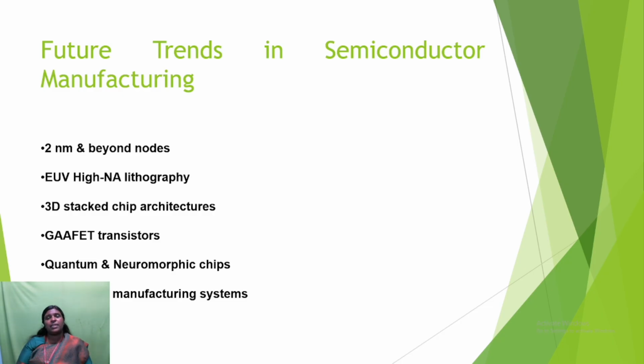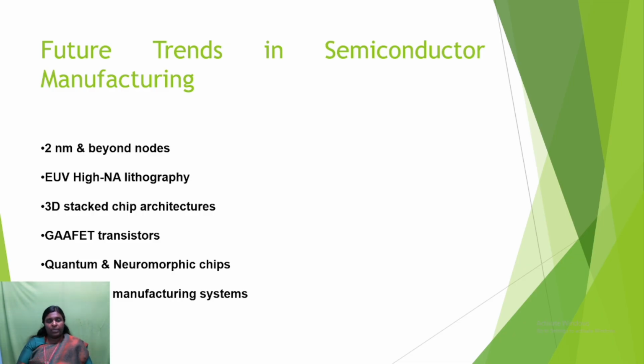And what are the future trends in semiconductor manufacturing? Here, these are the future trends in semiconductor manufacturing. Already Taiwan and the US: Taiwan manufactures semiconductors, and in the US NVIDIA, and Samsung in South Korea. These are the companies which are having the trends of up to 2 nanometers. And in India, till now we have not completed 10 to 2 nanometer and beyond nodes. So the future trends in semiconductor manufacturing are 2 nanometer and beyond nodes.